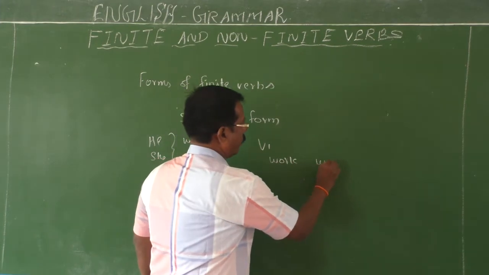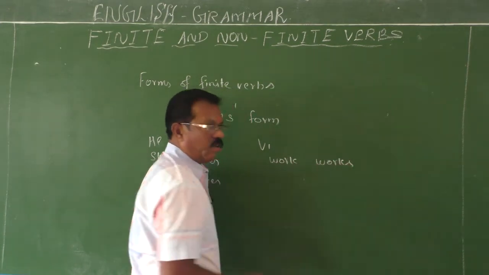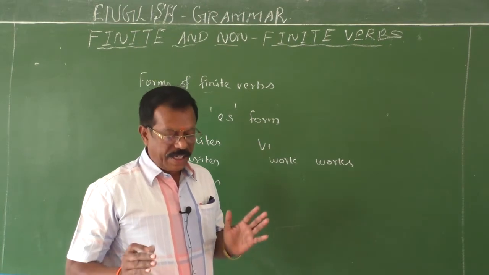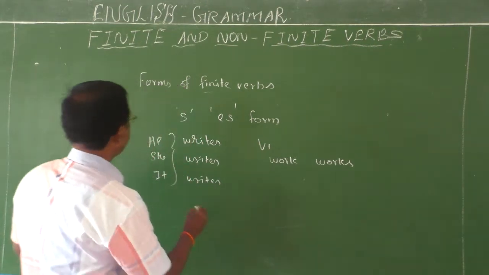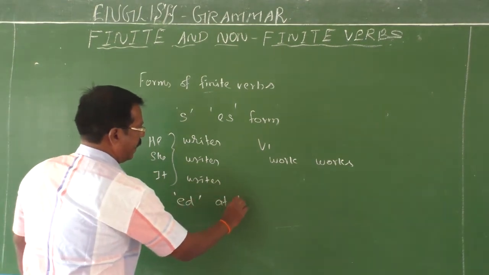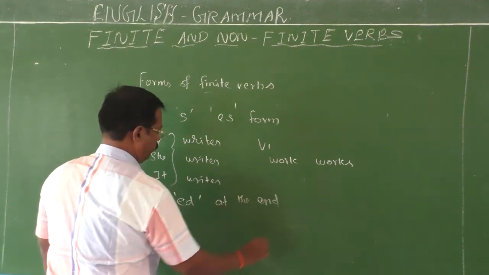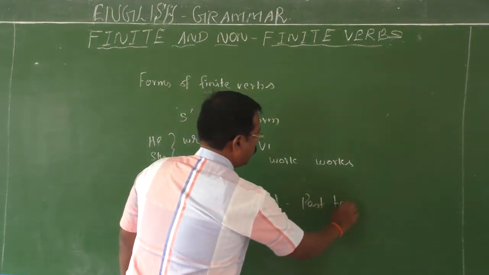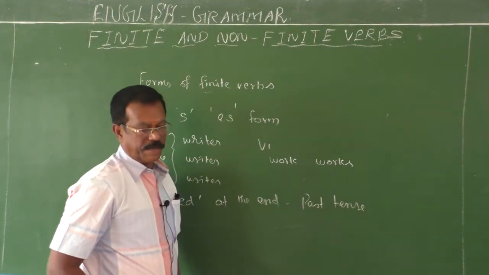Work. S form: works. And you have one more form, that is finite verbs having ed at the end. Second, ed at the end. It shows past tense. Very good, children. Could you follow me? It shows past tense.